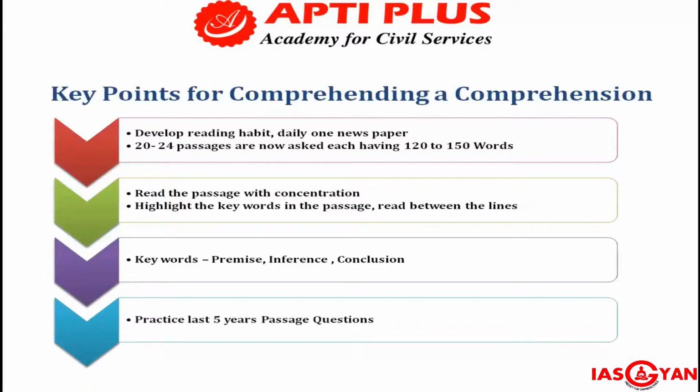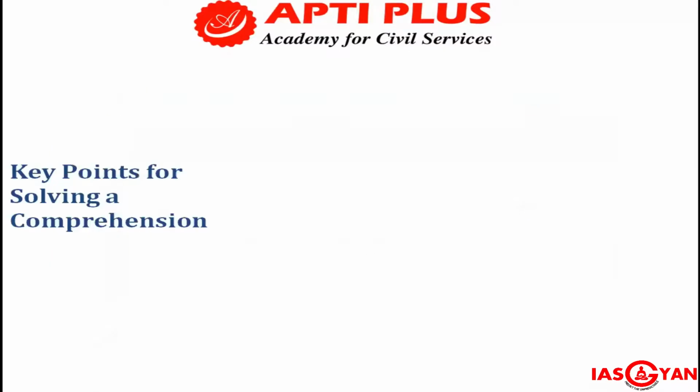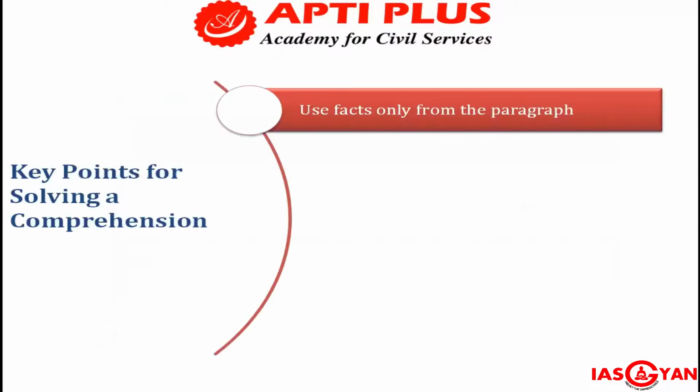And next, you have to practice the last 5 years' passage questions, which will come across 100 to 120 questions. After that, if you are achieving an accuracy of 80%, it's well enough. You should be able to then solve most of the questions in the examination. Now some of the key points.